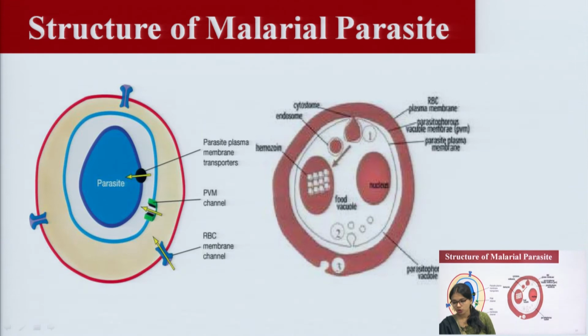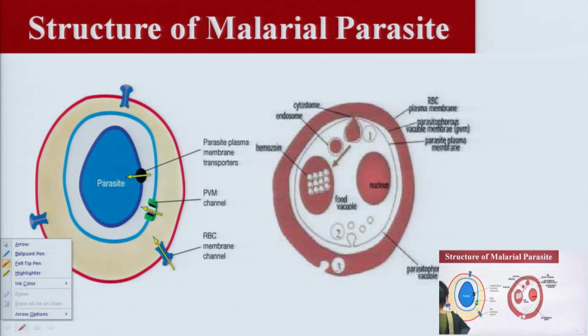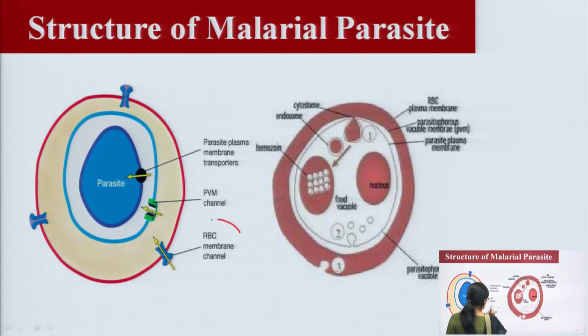This is the structure of the malaria parasite. You can see here the structure of the parasite inside the RBC. Here is the RBC cell membrane channel, this is the RBC, and this is the parasite. Here is the channel of the RBC, where the movement of ions takes place.